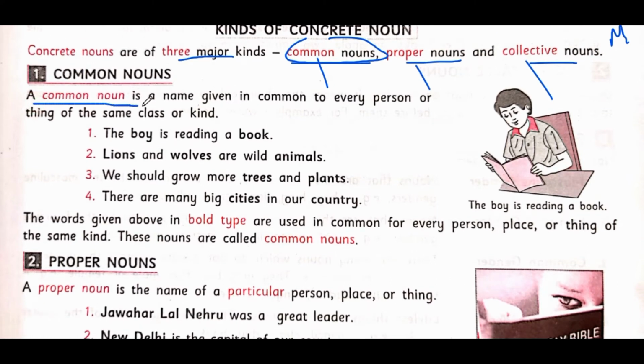A common noun is a name given in common to every person or thing of the same class. For example, a boy is reading a book. Now it is not mentioning what book he is reading. If I say the boy is reading a science book, now science book is a proper noun. But if I say randomly a book, book can be anything. It can be science, math, social, comics, whatever. Clear? So lions and wolves are wild animals. Here, animal is a common noun, but lion and wolves are proper nouns.